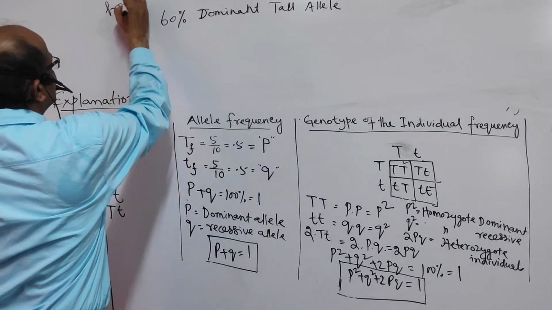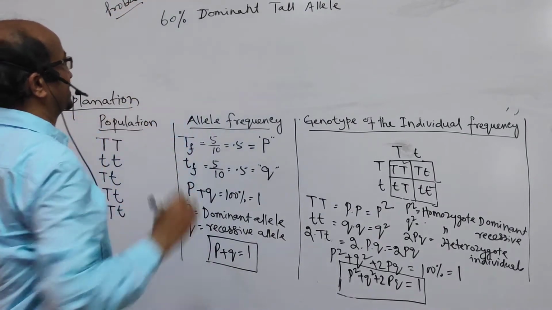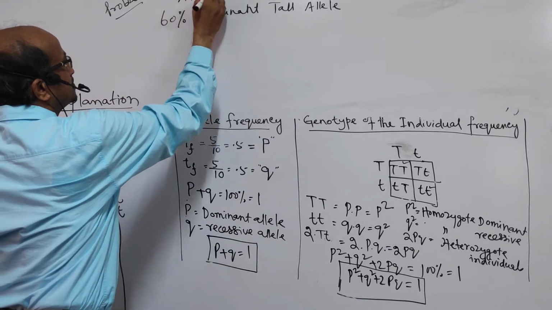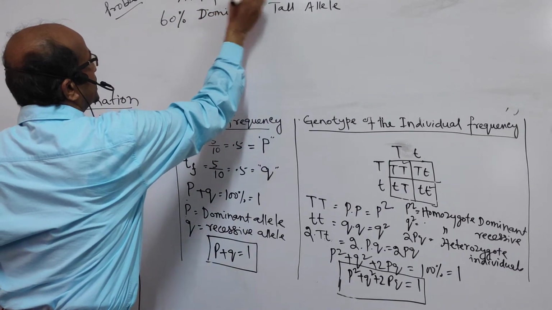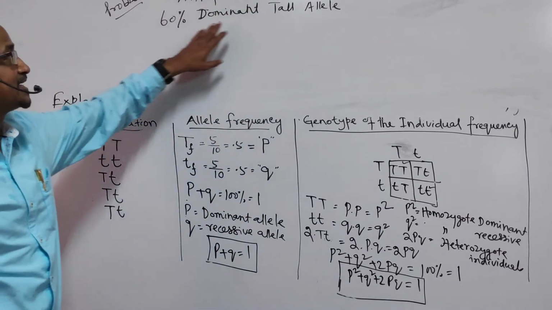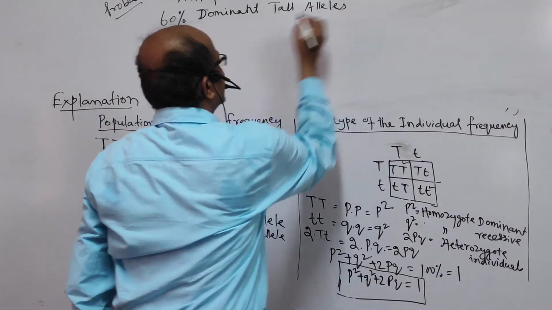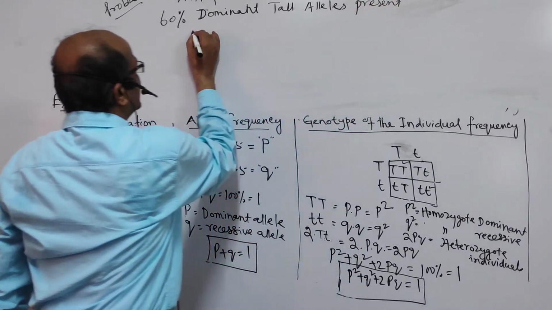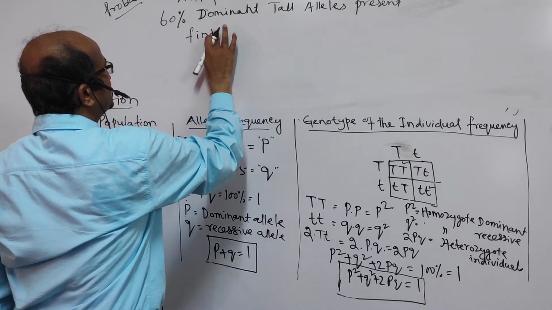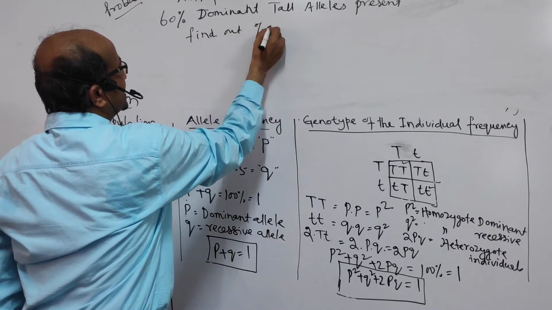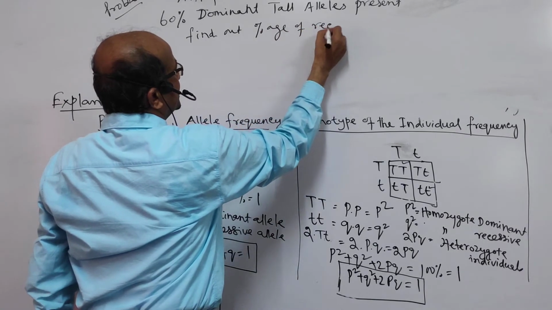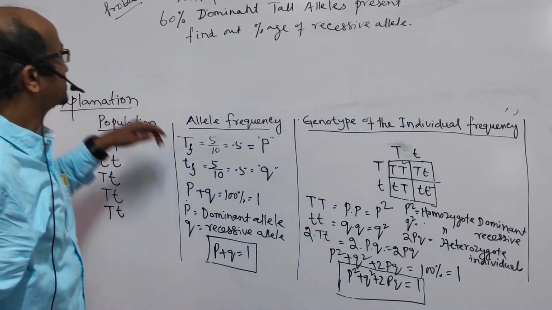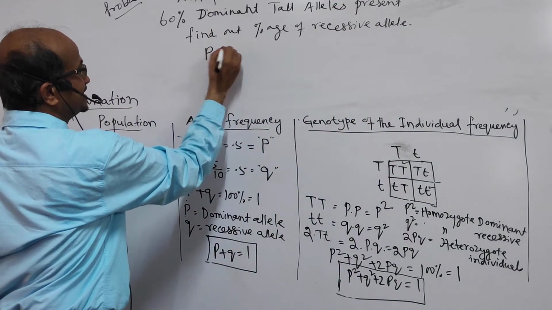If you do these problems, you can understand better. So he is telling that in a population, 60% dominant tall alleles are there. Find out the percentage of recessive allele. So P is given as 60%.